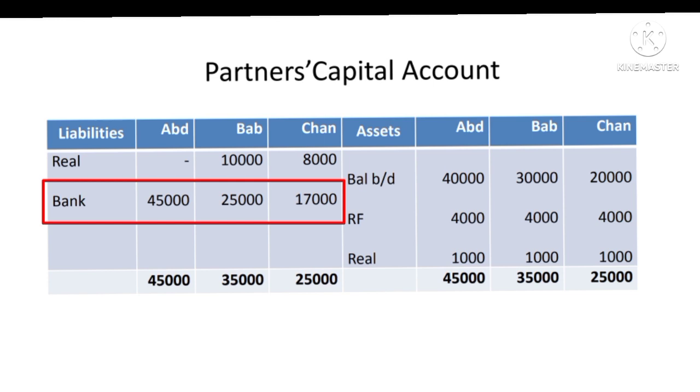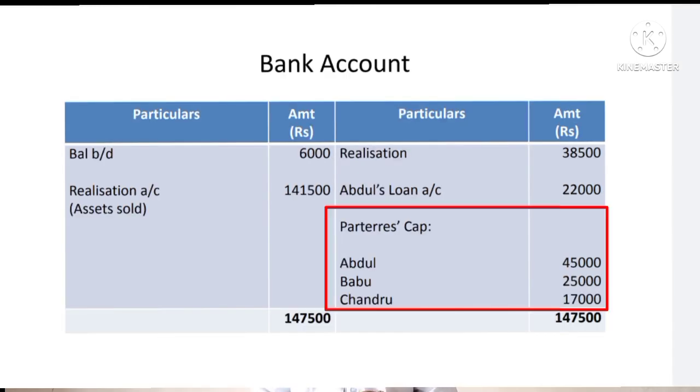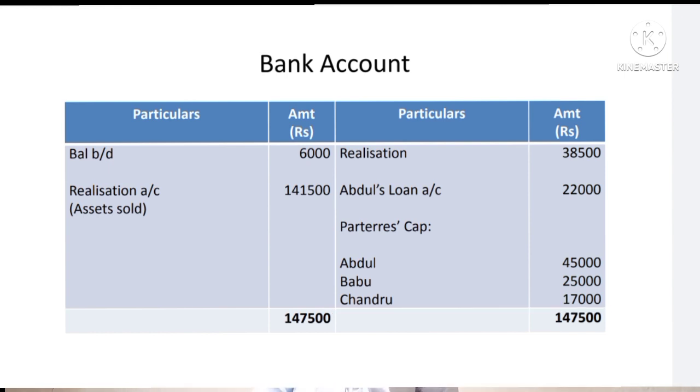So for the difference we have to write to bank account: Abdul 45,000, then Babu 25,000, and then Chandru 17,000, and the same amount is recorded in the bank account on the credit side by partners' capital account ABC 45, 35 and 17,000. Now total the bank account, both sides would be the same, 1,47,500, 1,47,500. Here the allotment of marks would be for bank account 2 to 3 marks, for partners' capital account 4 to 5 marks, and for realization 5 to 4 marks.